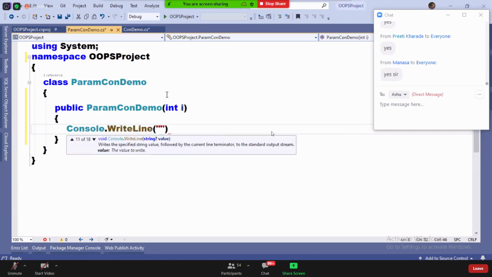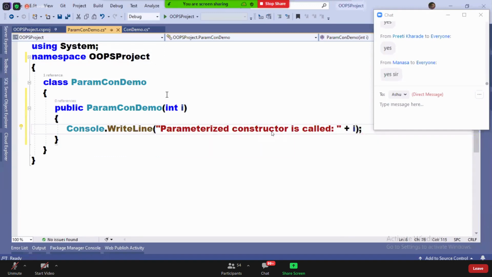Console.WriteLine: Parameterized constructor is called. Understood, guys?